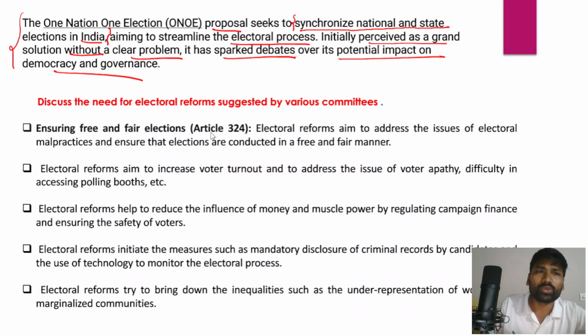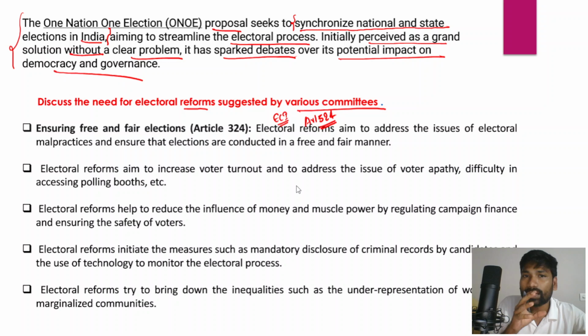And then you need to discuss the need for electoral reforms as suggested by various committees. Now, what is the need for electoral reforms? Why do we need electoral reforms in this context? The Indian Constitution has provided for the Election Commission of India to conduct free and fair elections as part of Article 324 of the Indian Constitution. So electoral reforms are necessary. Electoral reforms are important, and they aim to address issues of electoral malpractices and also ensure that elections are conducted in a free and fair manner.